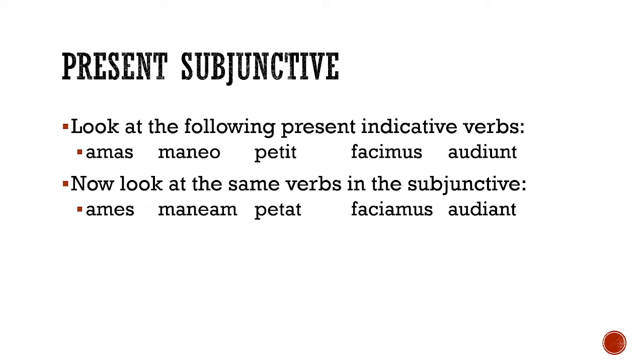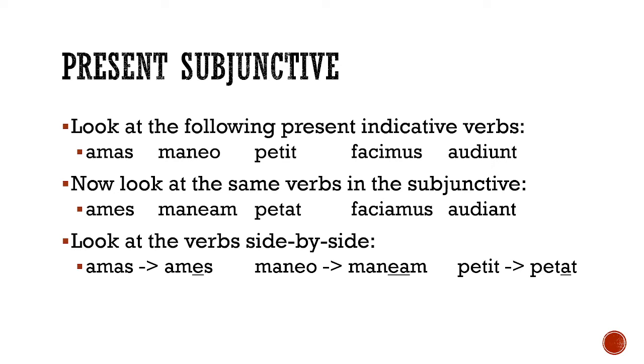Same verbs, same endings, so same person and number, but something changed about it to make it look different. So now we know it's a present subjunctive. So let's look at these side by side now. So amas becomes ames. So we note the A from the first conjugation turns into an E. And then maneo becomes maneam.